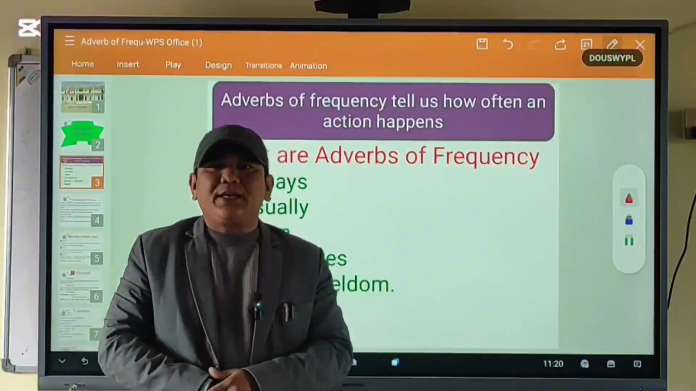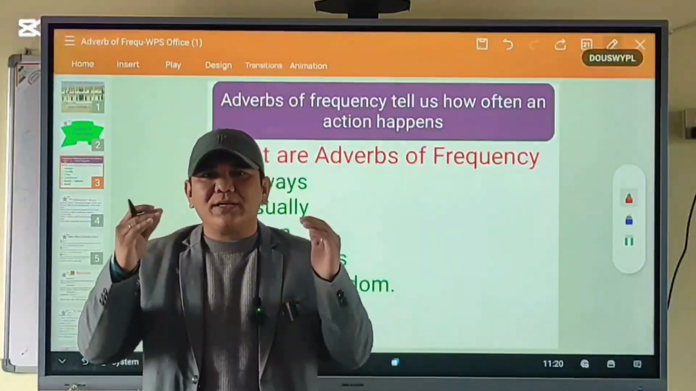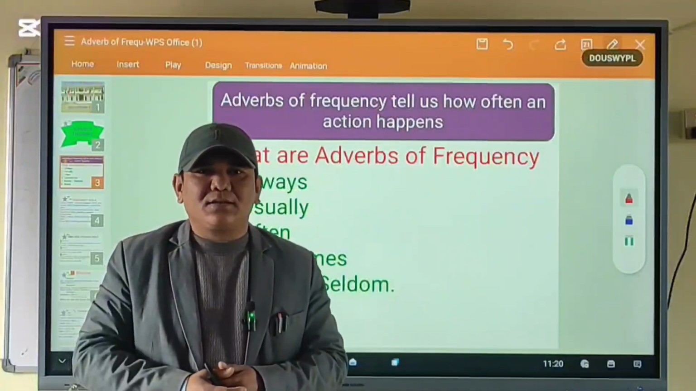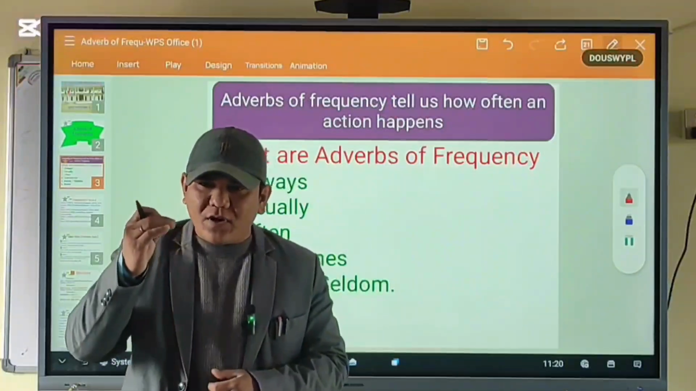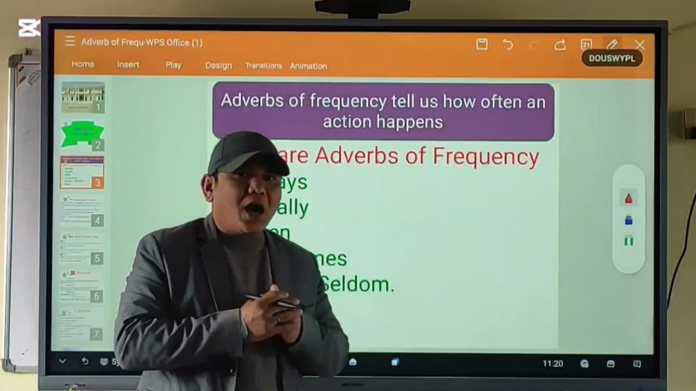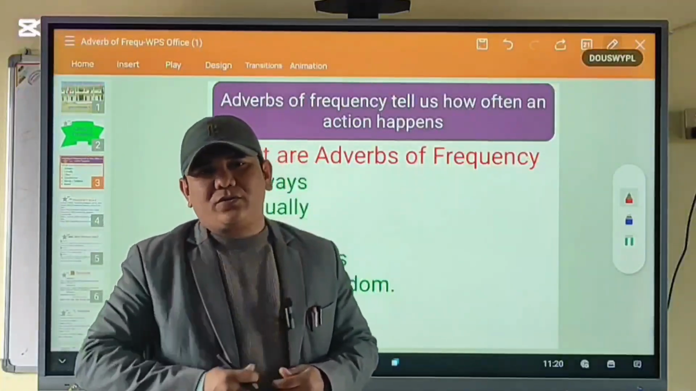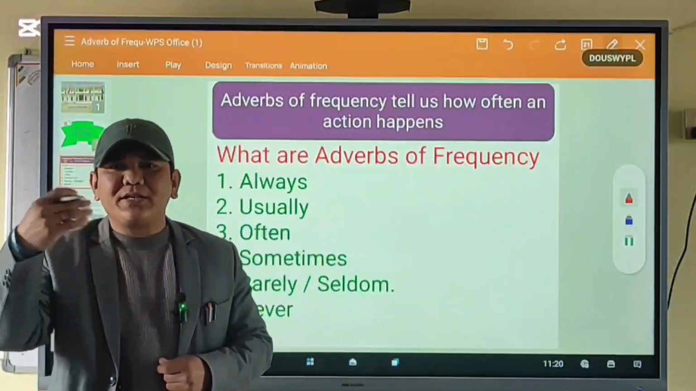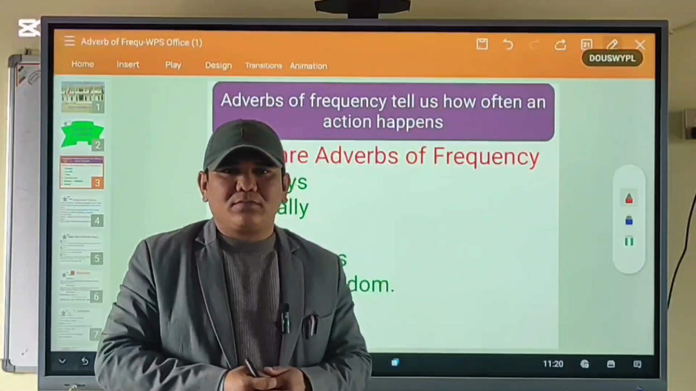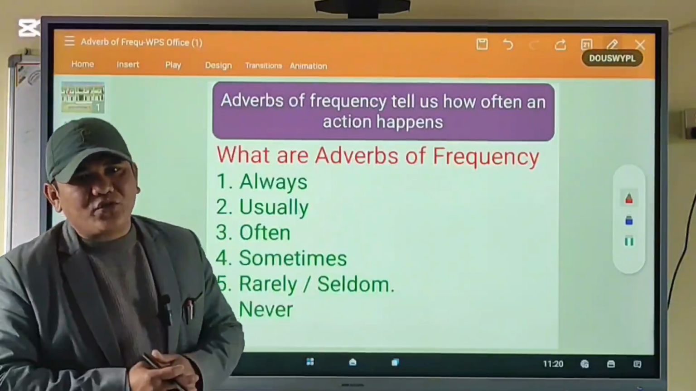Adverb of frequency tell us how often an action happens, how many times an action takes place. Okay? An adverb of frequency tells us how often an action occurs, how many times an action takes place. Okay, this is what we call adverb of frequency.